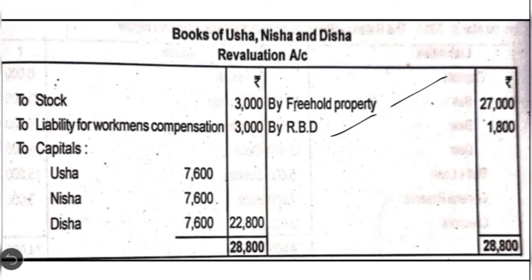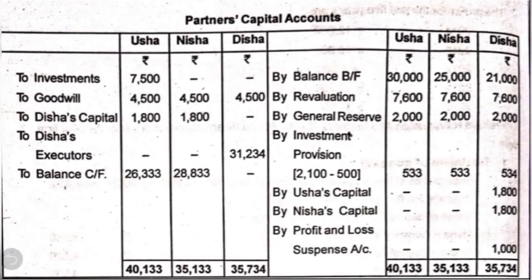This is for cancelling the reserve for doubtful debts. This is for revaluation loss on stock. Then this is for liability brought into record relating to workmen's compensation. Thereafter we are going to close the revaluation account to find out whether there is profit or loss. So we get the balancing figure here, 22,800. This represents profit on revaluation, which should be transferred to all partners' capital accounts in the old profit sharing ratio, that is 1:1:1.